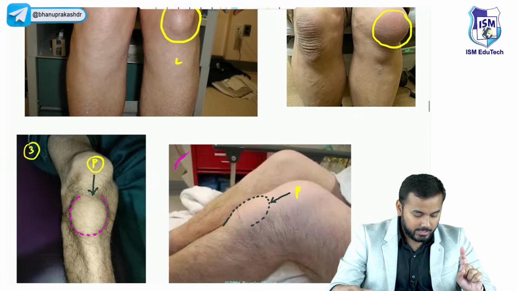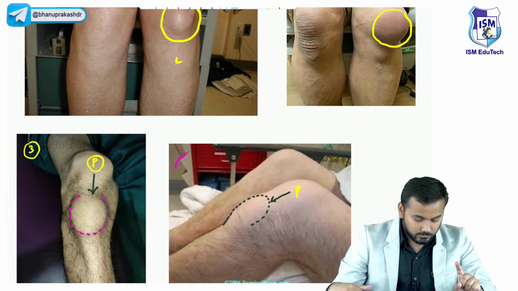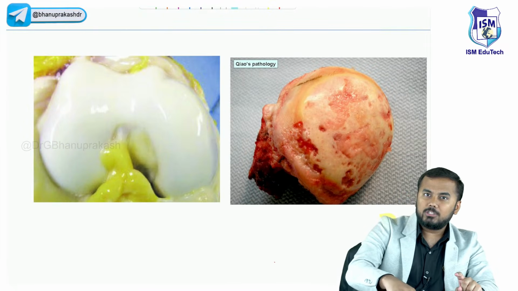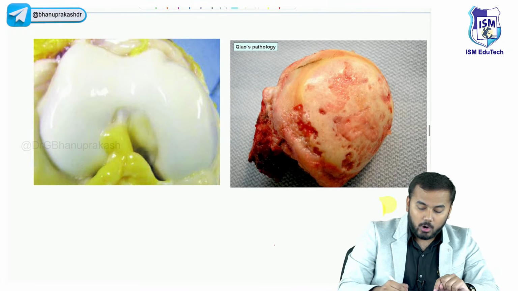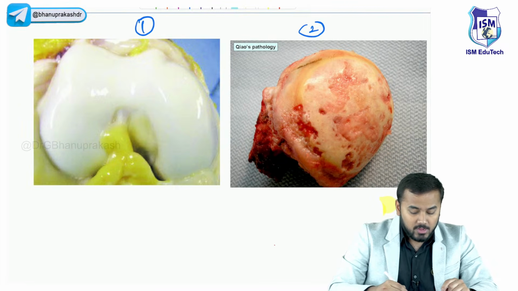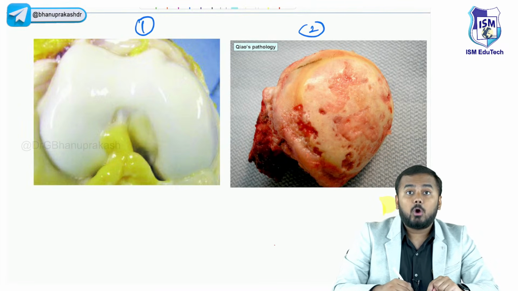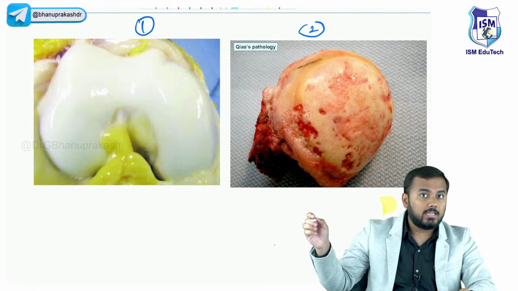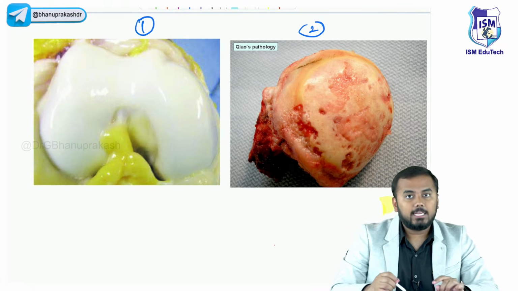And one last important thing I want to tell you is, all of you look at this joint over here, guys. This joint here, joint number 1 and joint number 2. Joint number 1, the surface is very smooth. Why is the surface very smooth? Because this joint has articular cartilage. The blue color line that I drew, you remember? This is the articular cartilage.